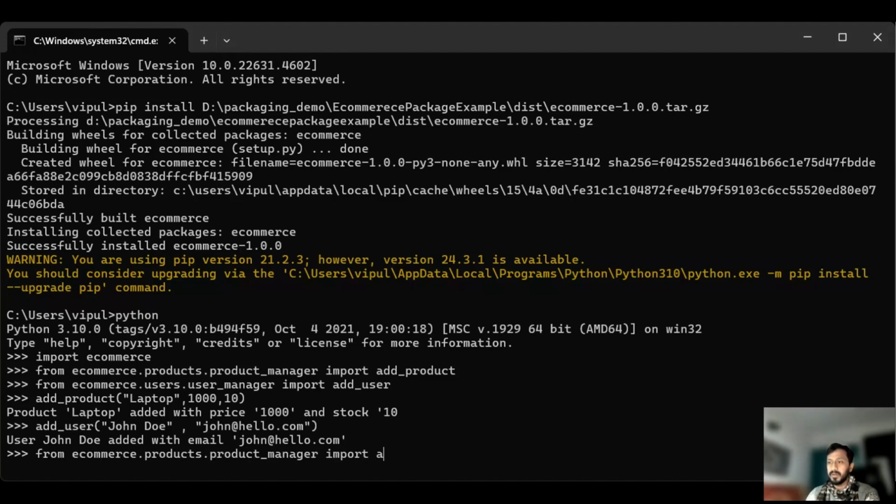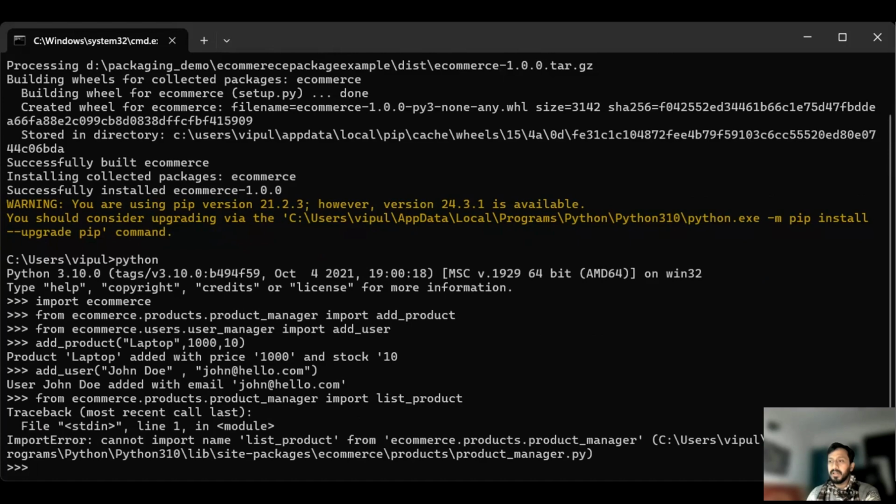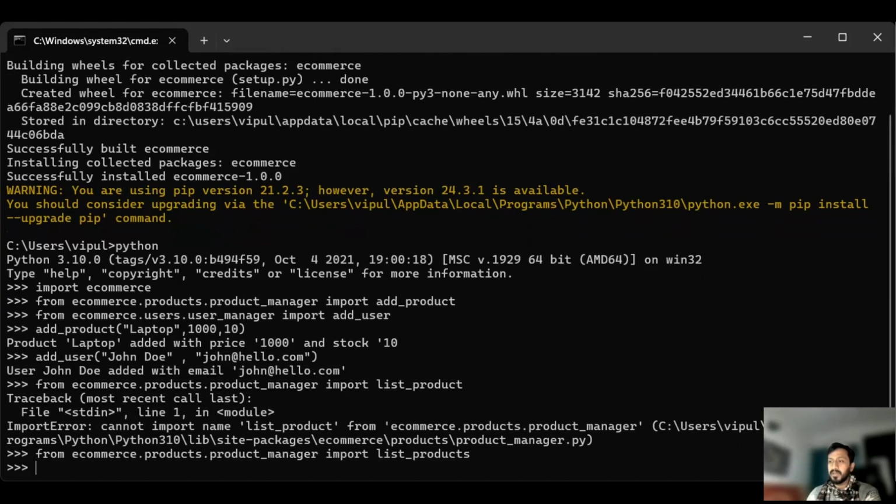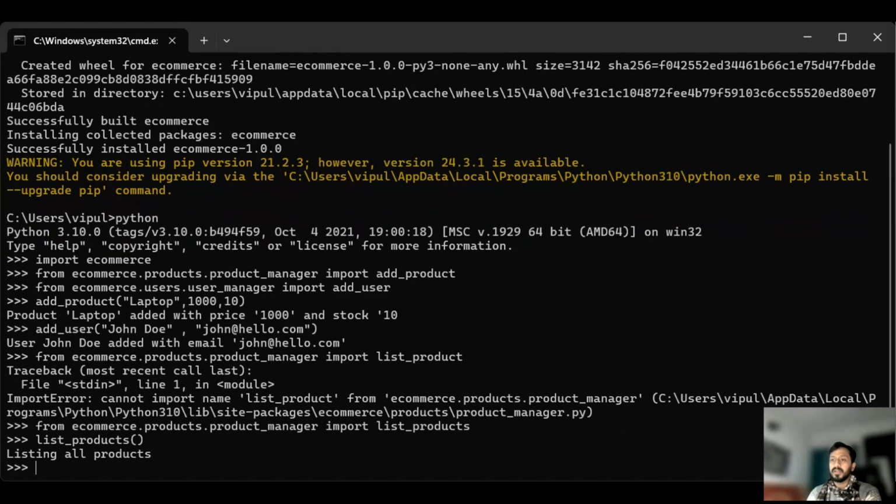List products. I guess there was a spelling mistake. Now if I call list products, whatever code I wrote, it is working. It lists all products. So these things are working good because we have installed our package into our system.